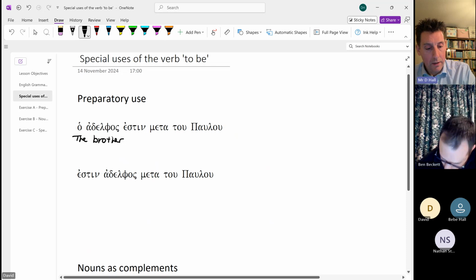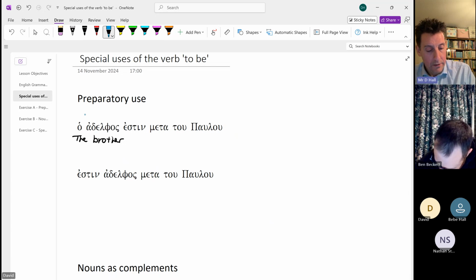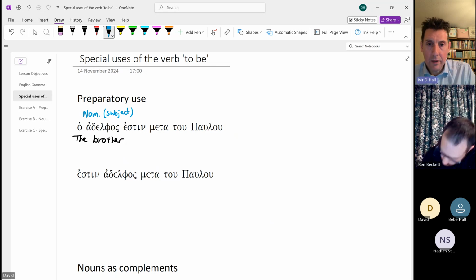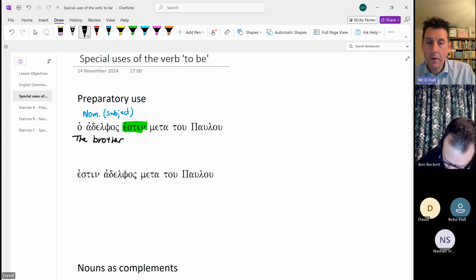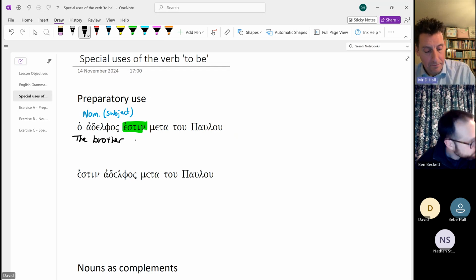And this is our noun at the start. It's our nominative, all right? It's the subject of whatever we're talking about here. And it's going to be the third person singular. So the verb that's following it, which we'll put in green, estin, which is the verb to be, but it means he or she or it is. So the brother is. And then meta to Paulu.